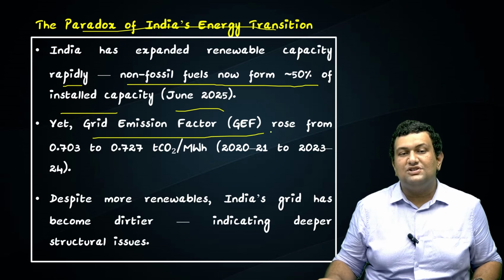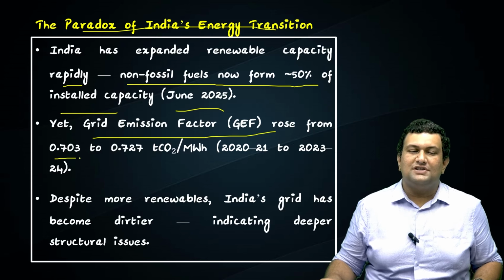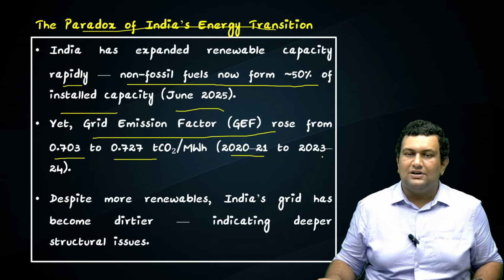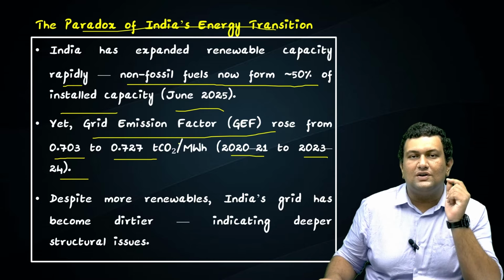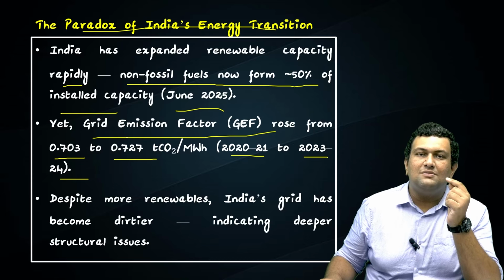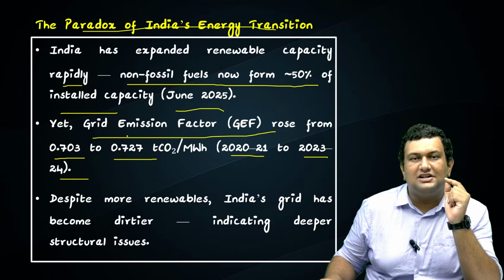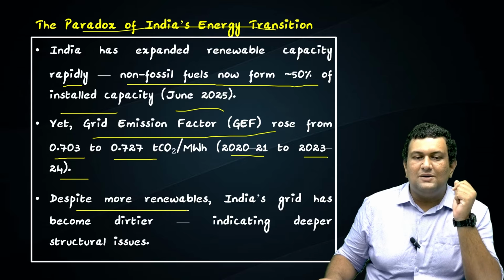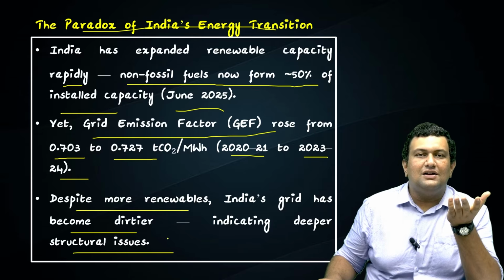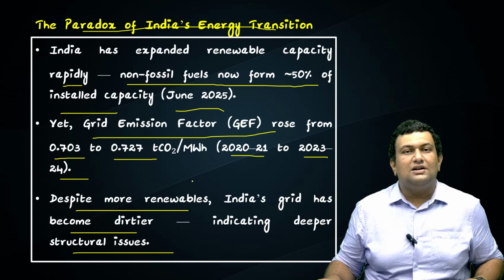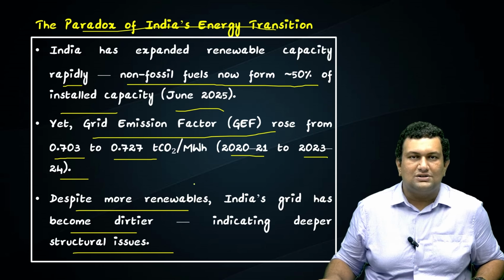Yet the grid emission factor rose from 0.703 in 2020-21 to 0.727 in 2023-2024 tons of CO2 equivalent per megawatt hour. This grid emission factor measures the carbon intensity of electricity generation. So despite more renewables, India's grid has become dirtier, indicating deeper structural issues. So the paradox is, on one hand, we are increasing the renewable capacity, but still the sector is not decarbonized. So that is the paradox.